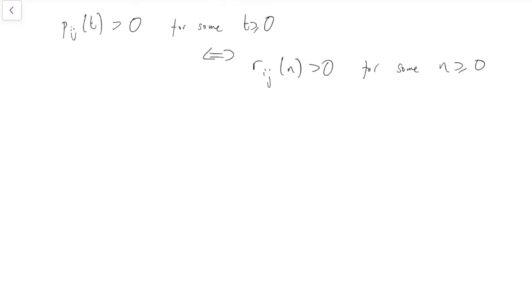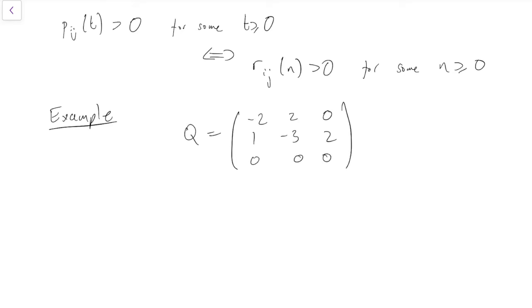So let's just quickly do an example, although I think we almost don't need it, but we'll come back to this example a few times in this section. So the example is, consider a Markov jump process with this generator matrix, Q equals -2, 2, 0, 1, -3, 2, 0, 0, 0. Note that as with all generator matrices, the rows add up to 0. We're negative or 0 down the diagonal, and positive or 0 off the diagonal.